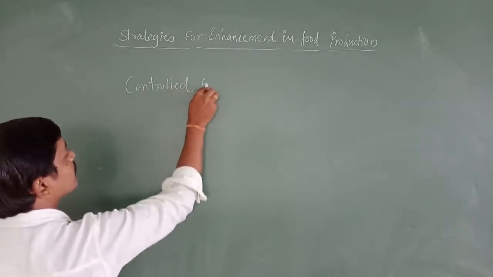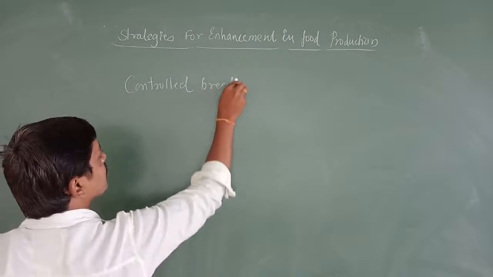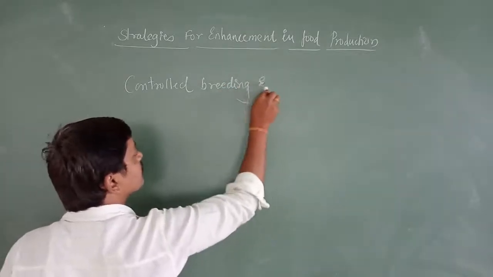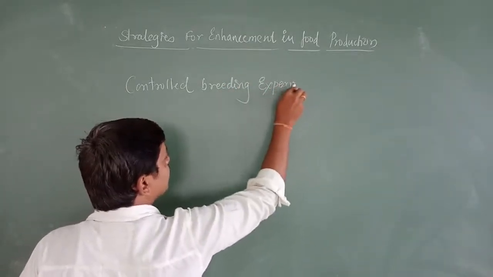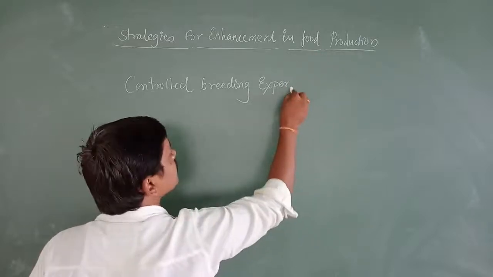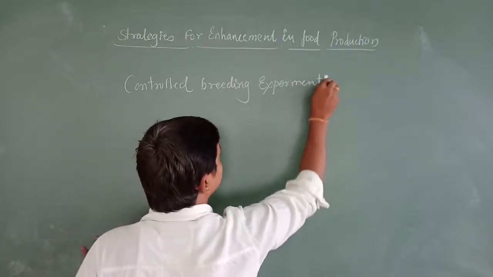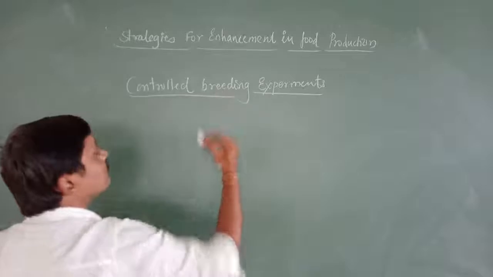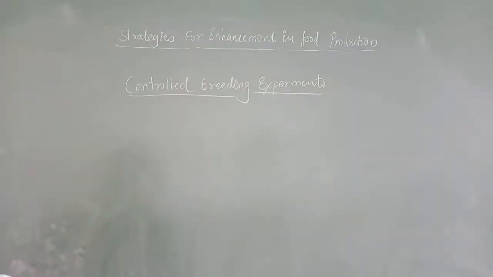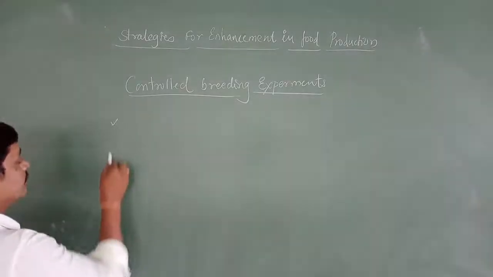Controlled breeding experiments. In controlled breeding experiments, we are going to study two things.